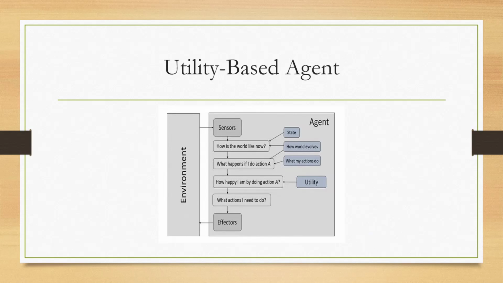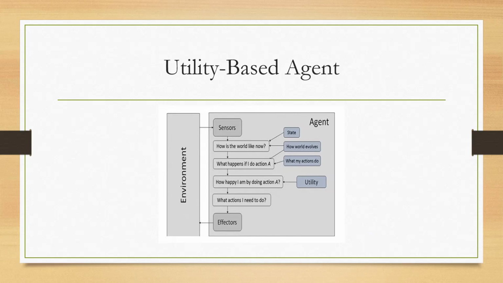And the example is what? Self-driving car. A self-driving car balances speed, safety, and fuel efficiency compared to a manual car. That is an example of a utility-based agent. A utility-based agent means we have to satisfy the customer's need. That is called a utility-based agent.